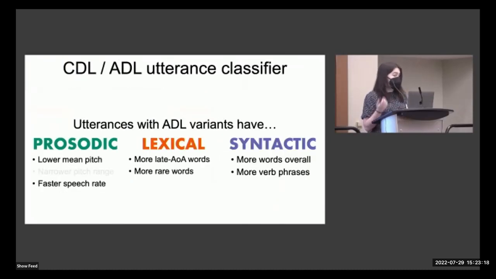So we find that linguistic cues across multiple levels of representation, prosodic, lexical, and syntactic, may help differentiate utterances with CDL or ADL variants. But our previous models tested each cue individually. However, children actually get all of these cues at the same time in the real world. So in order to check for the relative contribution of each of these features in the CDL-ADL context differentiation, we ran a classifier analysis that included all of these features.